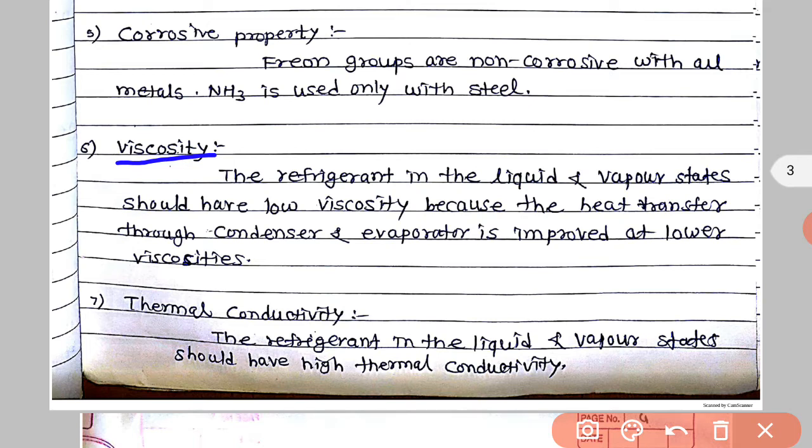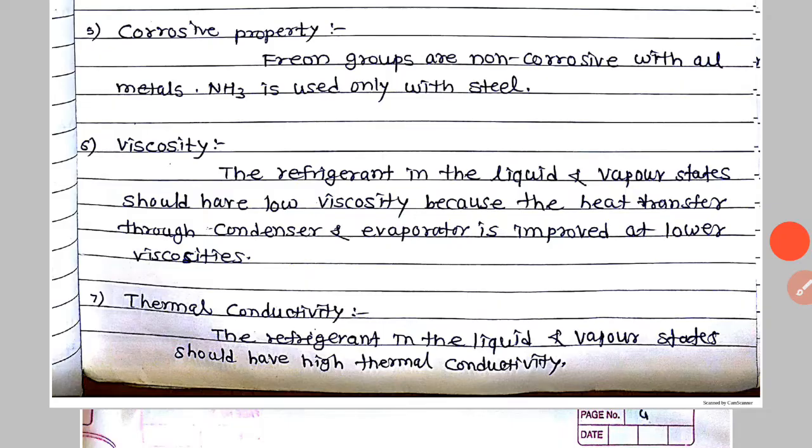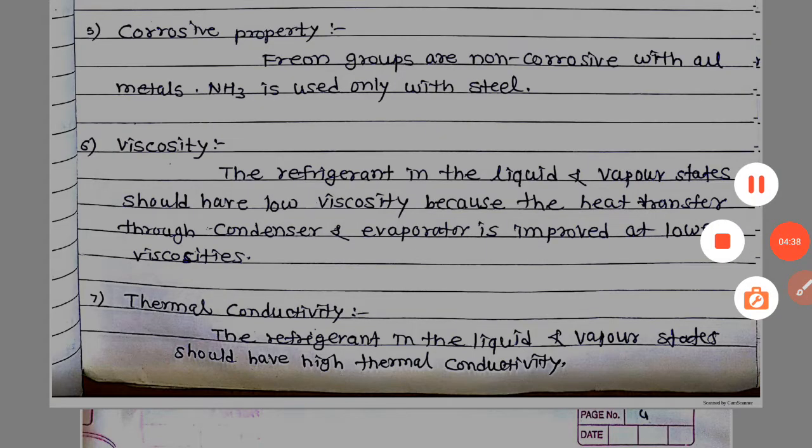Next property is thermal conductivity. So what is thermal conductivity? Thermal conductivity is the rate at which heat passes through the material. So the refrigerant in the liquid and vapor state should have high thermal conductivity. So high thermal conductivity is necessary for the refrigerant.